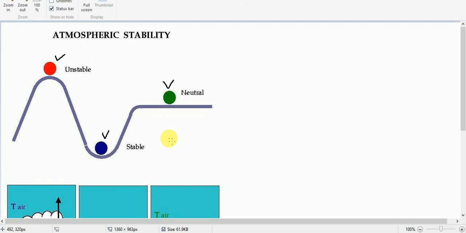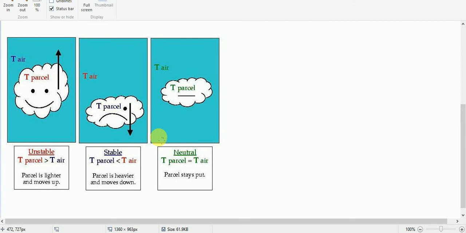And about the air, this is a parcel of air. You must know that when the temperature of this parcel of air is higher than the surrounding air's temperature, then this parcel of air will rise upwards.